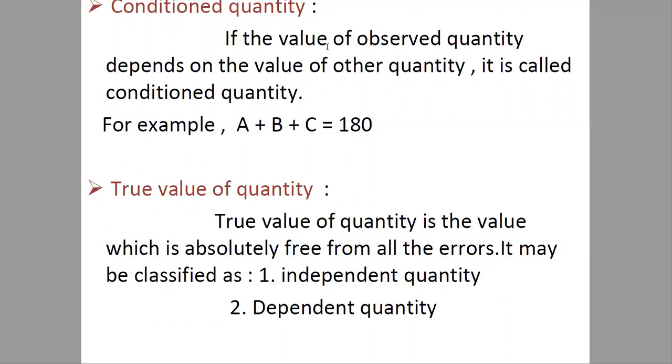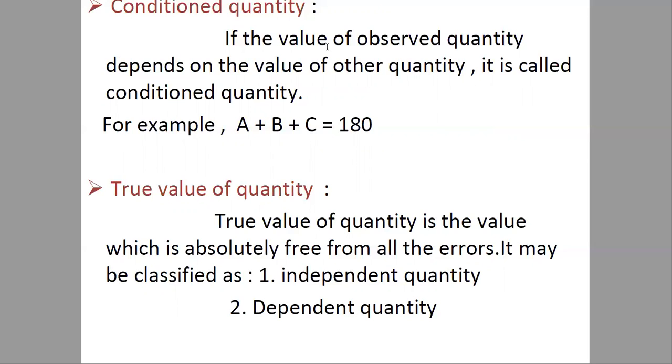If there is some error in that observation, then it arises as less than 90° or more than 90°, and we will be aware that our observation is wrong. So the third angle is dependent, or conditioned, on the first two values. For example, A plus B plus C is equal to 180° in a triangle ABC.